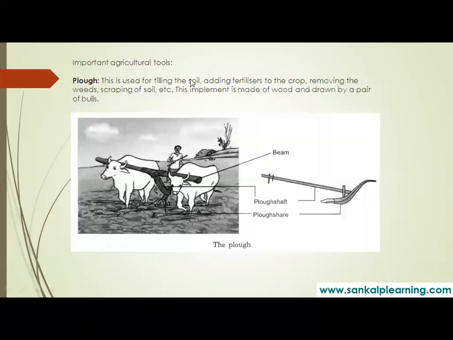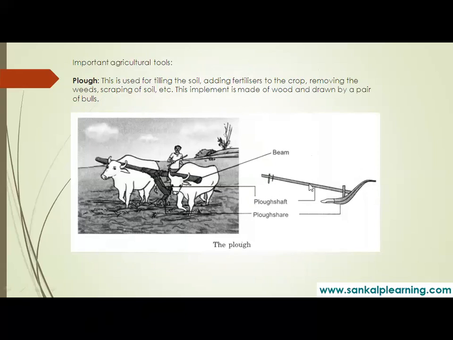So important agricultural tools we have discussed. The plow is used for tilling the soil, adding fertilizers to the crops, removing the weeds, and scraping the soil. For all these things, we use this plow. This implement is made of wood, drawn by a pair of bulls. So you can see here, this is called what?